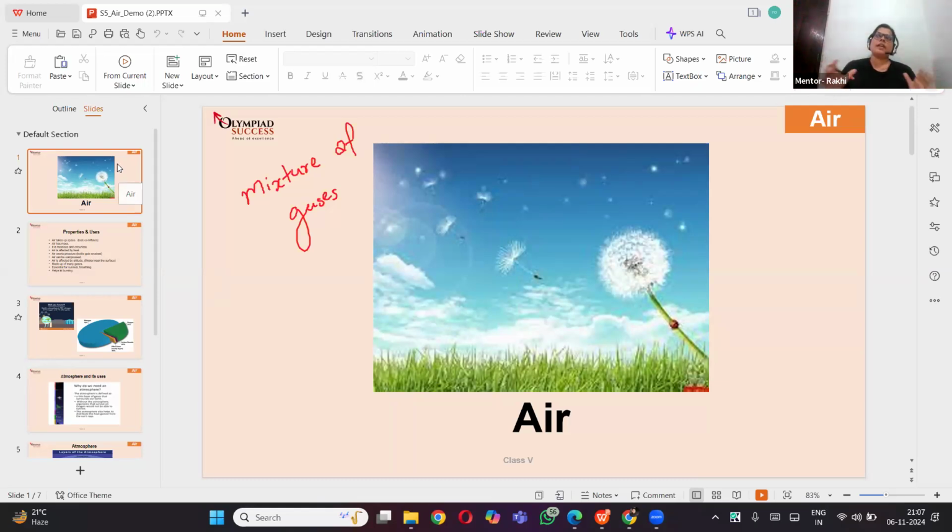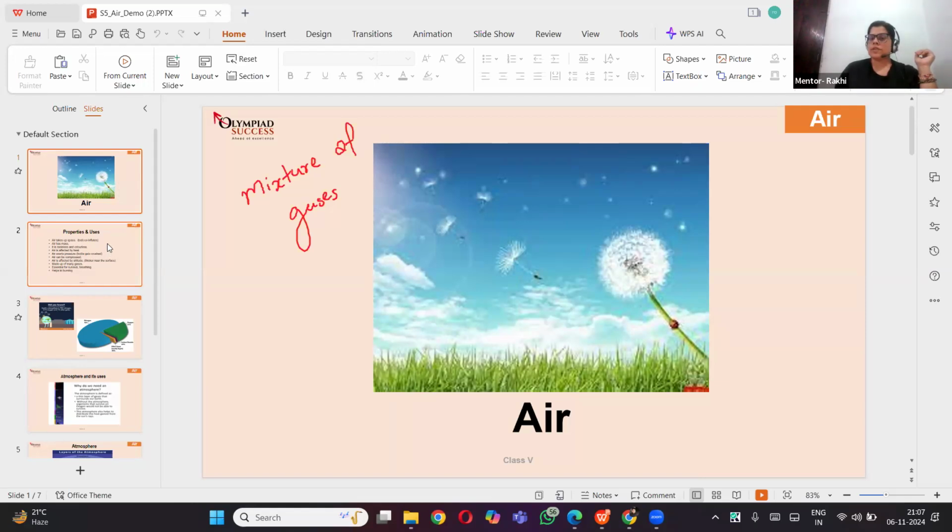Can you just imagine any place in this whole world where there is no air? Space. Space is not on the earth, right? The whole world is covered with air. Even if you dive in the sea or ocean, there is air. Even if you dig the ground, there is air. So air is everywhere, all around us. We all are covered with air, right?